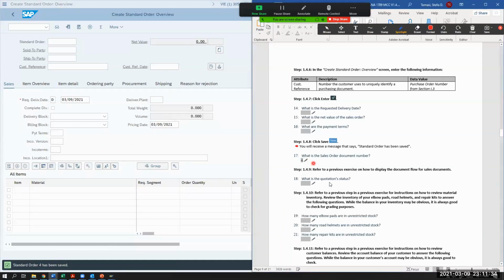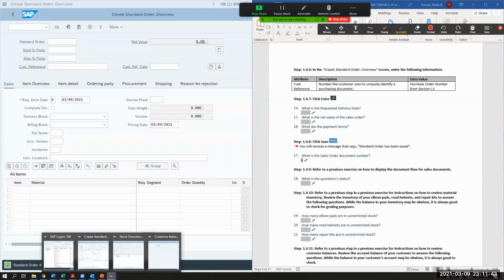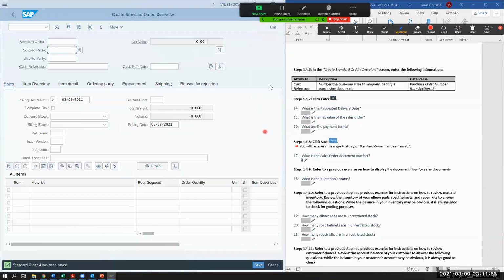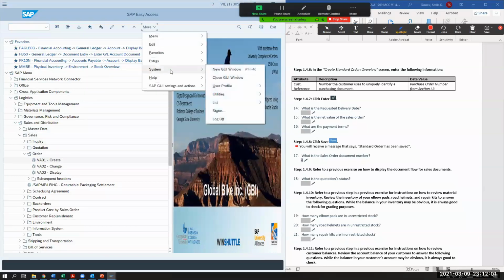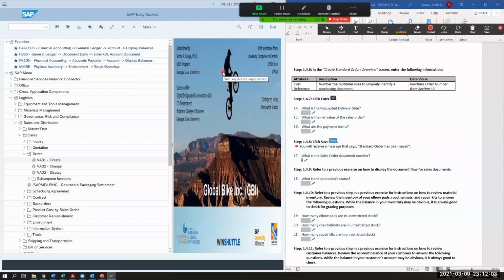And then it says refer back to how to display the document flow for the sales document. So now what's the status? So I'm going to open mine up and you guys check yours. I don't think I did that one, did I? No. So let's exit here and I'm going to open up a new screen, do system, new GUI.